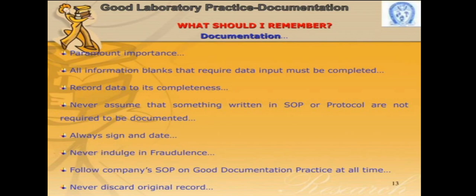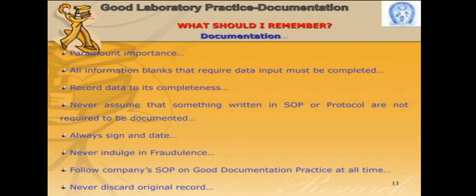Next is record data completeness. Next, never assume that something written in the SOPs or protocol is required to be documented. That means we should not assume anything. What is actually required we have to mention and do, for the SOP, standard operating procedure, or for the protocol, not assuming anything, no ifs and buts.